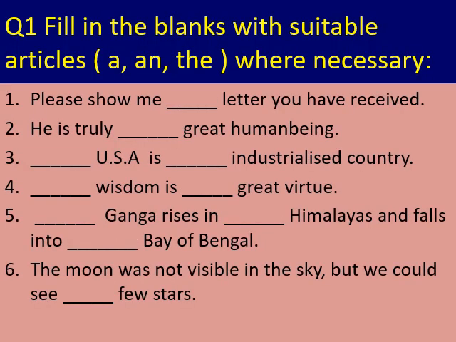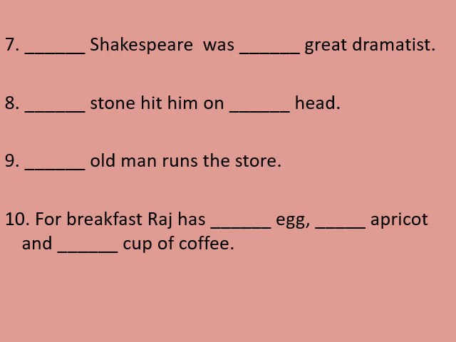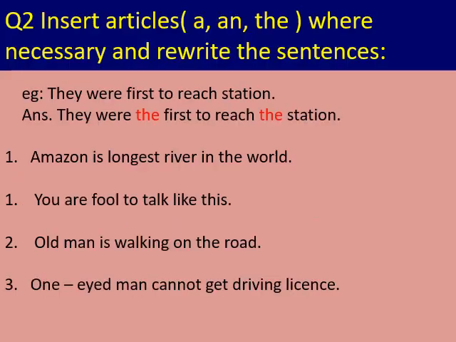I hope you have understood the chapter articles now. Let us see the exercise given below. The first exercise is filling the blanks with suitable articles a, an, or the wherever necessary. And if in any blank an article is not needed, you have to put a cross mark in that blank. Is it clear? Write down these questions in your notebook with pen and answers with pencil.